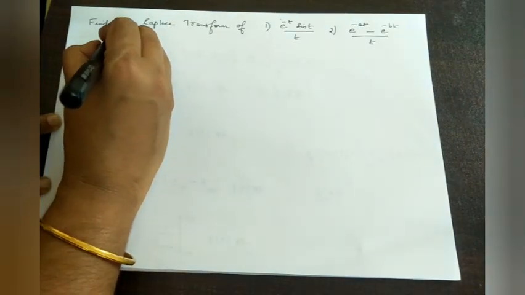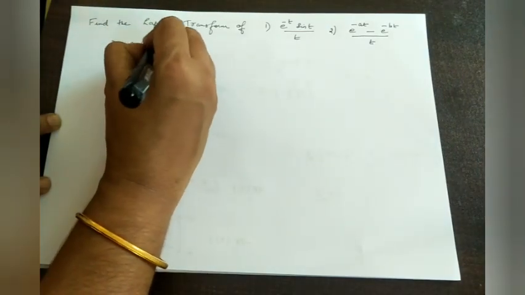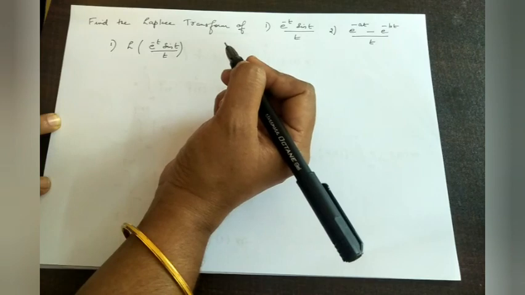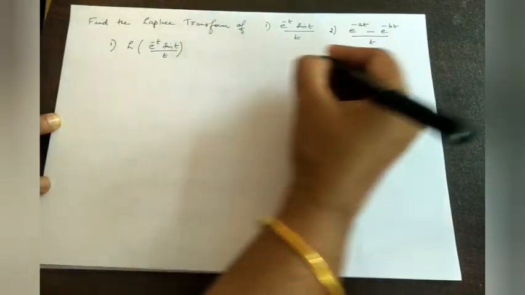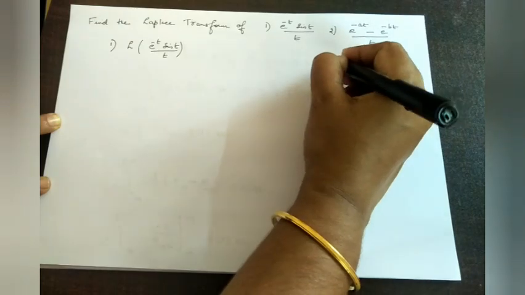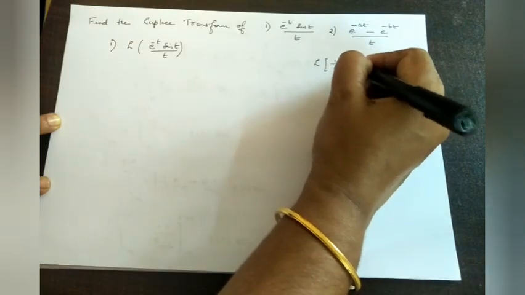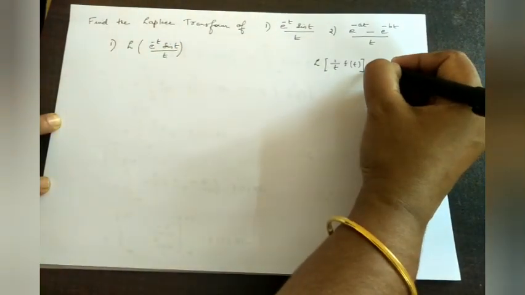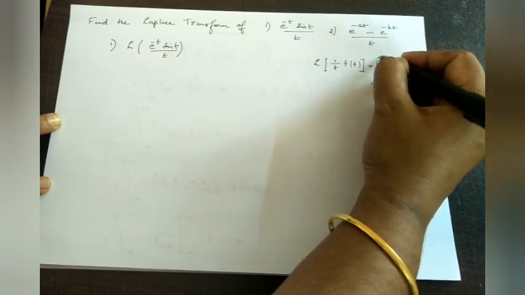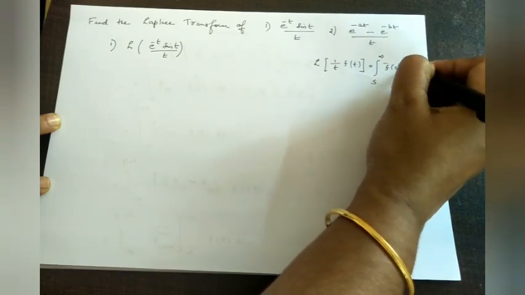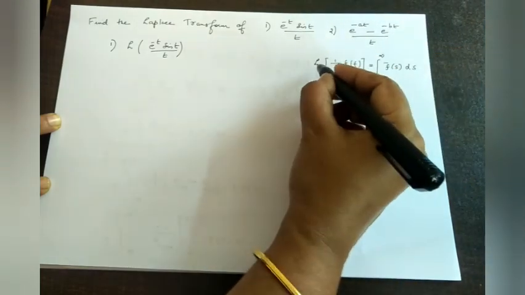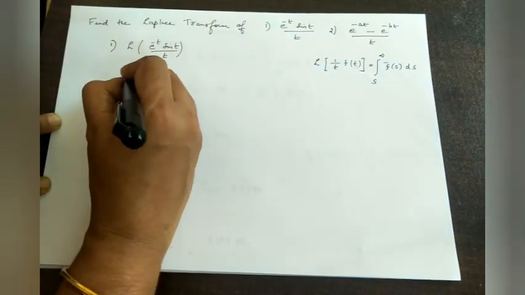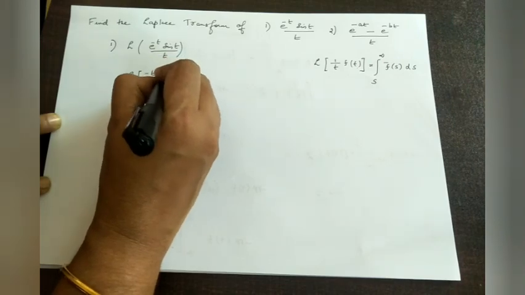So I am going to solve the first one, that is the Laplace transform of e raised to minus t sin t divided by t. As we know it is divided by t, we will take the Laplace transform of 1 by t f of t, where the function of t is e raised to minus t sin t divided by t, which is equal to, by the formula, the integral from s to infinity of f bar s ds. What is f bar s? It is the Laplace transform of this function f of t. Therefore here we have to find first of all the Laplace transform of e raised to minus t sin t.